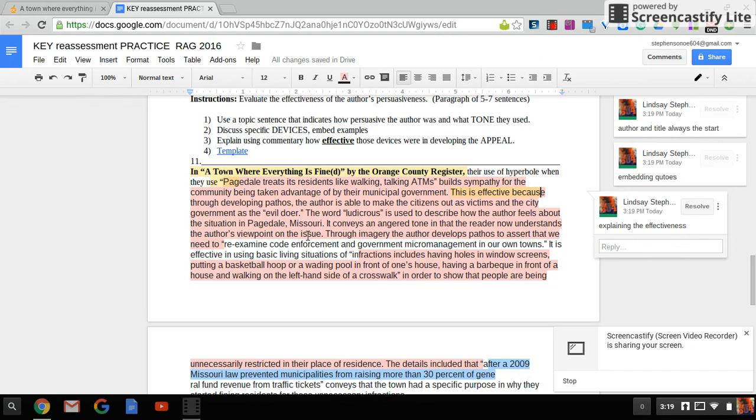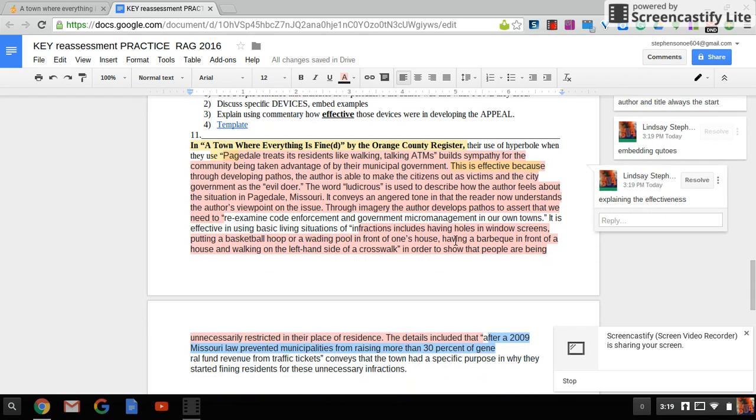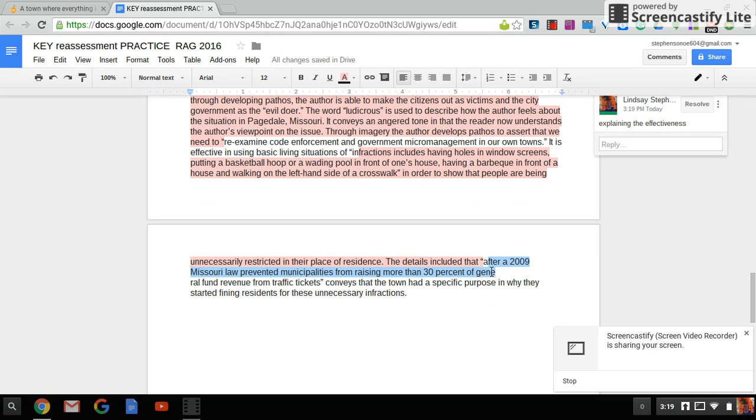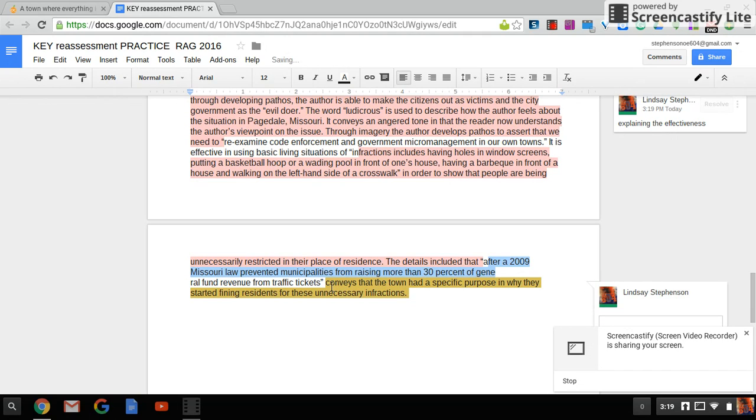And again, in order to is always a really good way to shift from the whats to the whys. And in some of the practice feedback, I did put that often. And then also addressing the claim. So this conveys the basic claim, and I kind of end with that. It is effective in the claim, and state the claim.